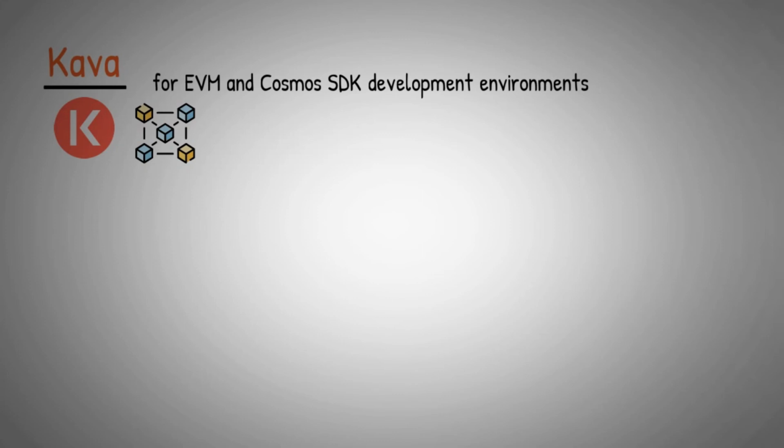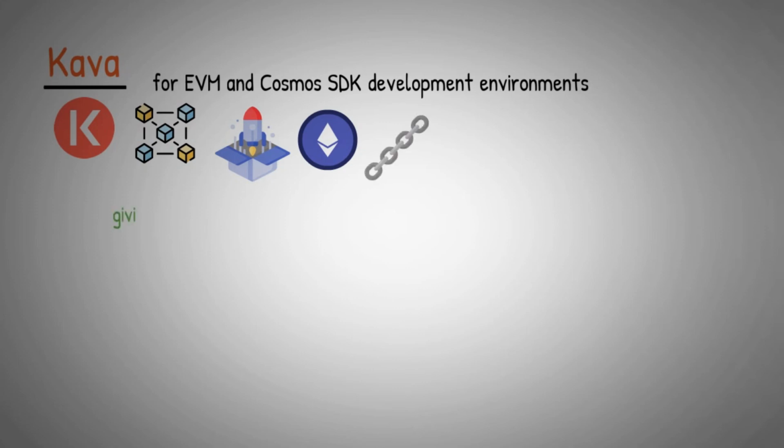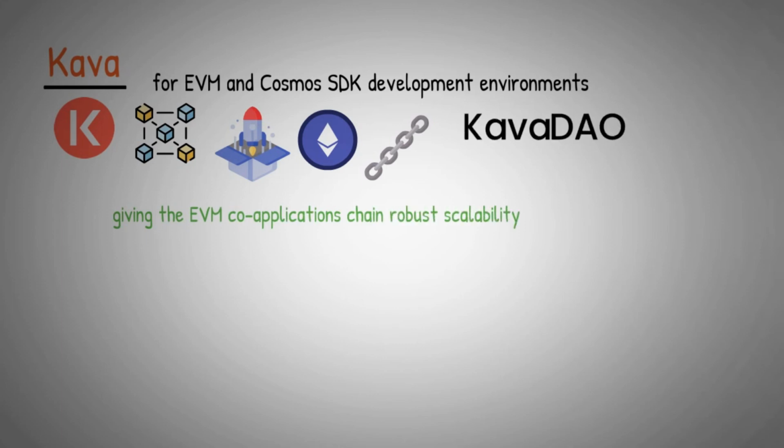The Kava network offers a unique blockchain for EVM and Cosmos SDK development environments using a co-chain design. Developers can now release decentralized applications that easily interact across the Cosmos and Ethereum ecosystems, thanks to IBC support on the Cosmos co-chain. Kava leverages the Tendermint POS consensus algorithm, giving the EVM co-chain robust scalability. The Kava network, supported by Kava DAO, includes open on-chain developer incentives intended to honor the top 100 projects on each co-chain based on consumption.